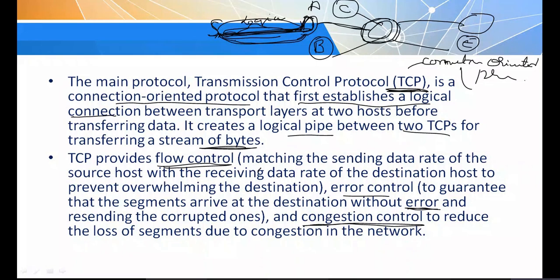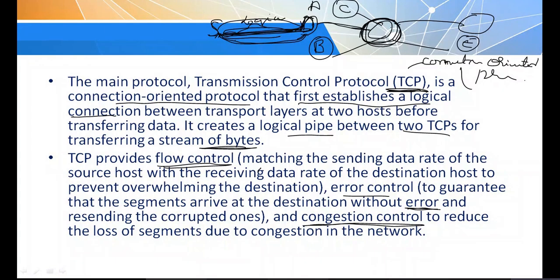For example, take a traffic signal where it connects different routes. In peak time there is normally more congestion and more traffic. The same thing happens in the network also.